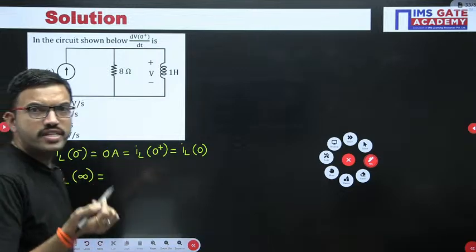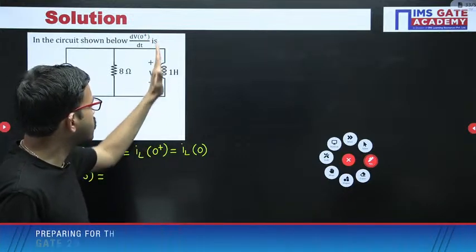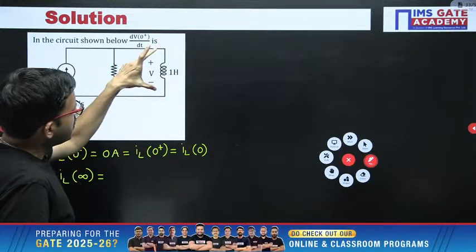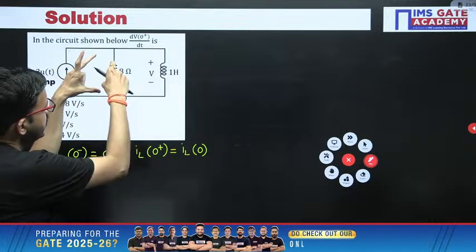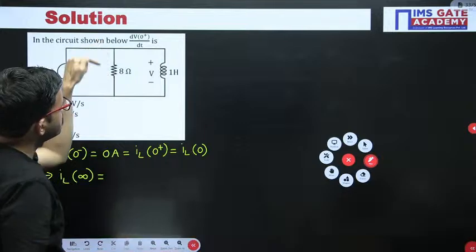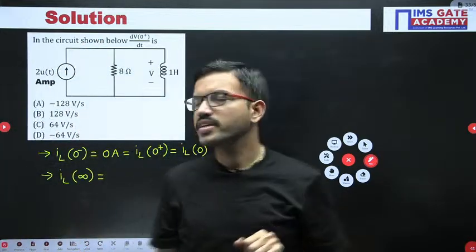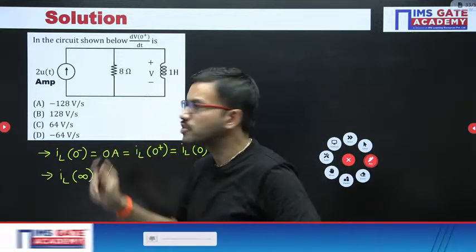Now coming to the steady state at t equal to infinity. At t equal to infinity, the inductor acts as a short circuit. So across the 8 ohm you are getting 0 volt, and by using Ohm's law, 0 ampere. That means in this 8 ohm resistor, there is no current flowing.